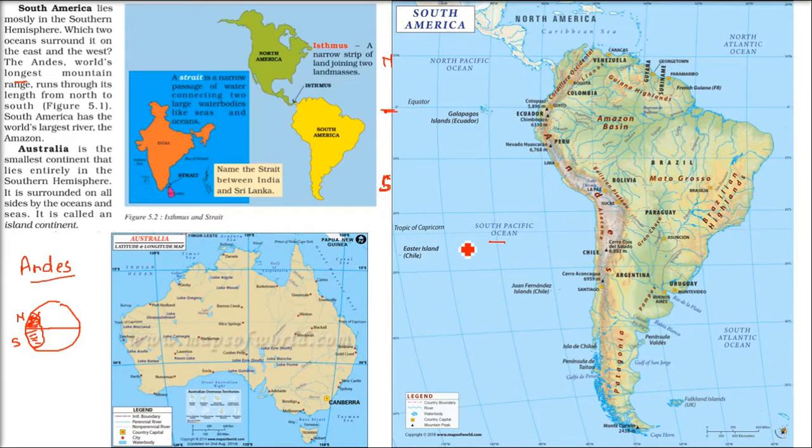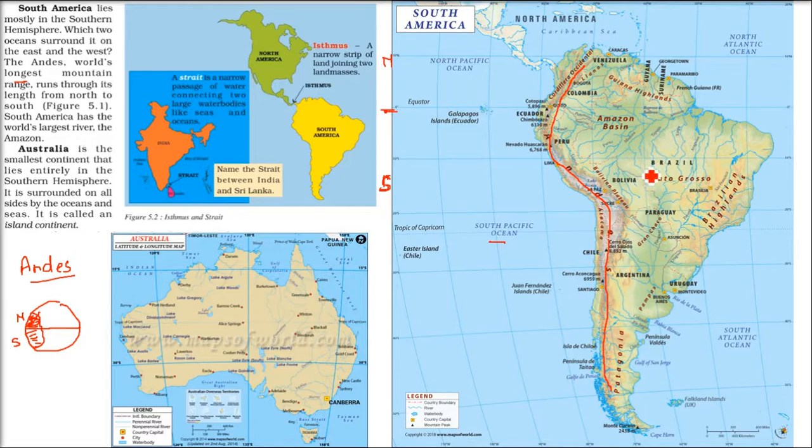And the longest mountain range, Andes. The longest mountain range, Andes, is in South America. It starts from the top and goes till the end. It's the biggest one. See, this is the whole range of Andes. There is no other mountain range larger than this one.